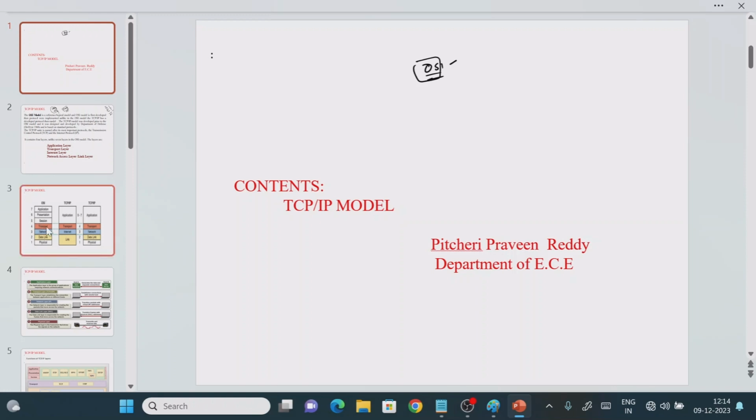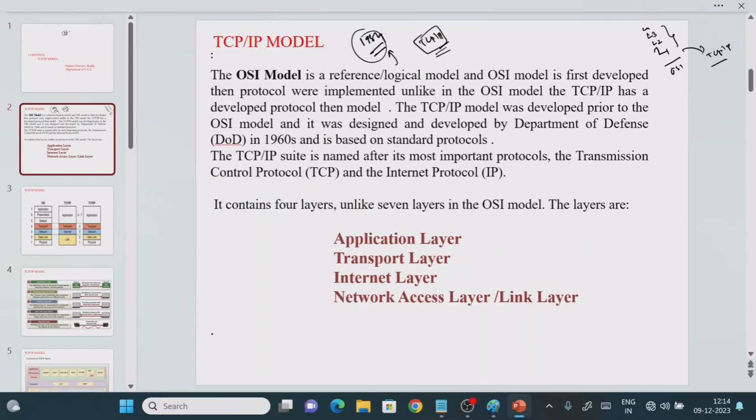So first we'll see how many layers there are in the TCP/IP model, right? First we'll try to understand that the OSI model is a reference or logical model. The OSI model was developed first, then the protocol. What is the meaning of this? The protocol is nothing but the TCP/IP model, but OSI is only a reference model. A reference model means this is not the practical or actual implementation, but the actual implementation will be TCP only.